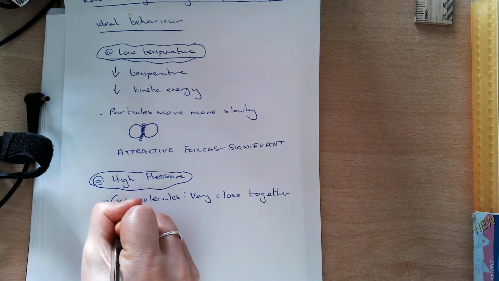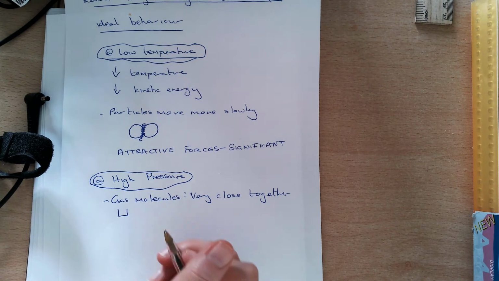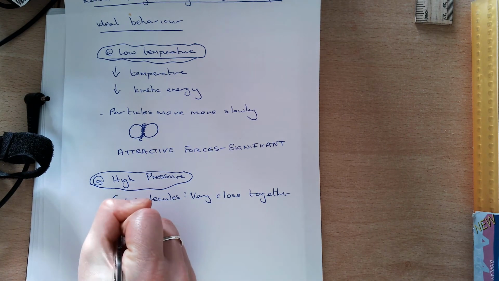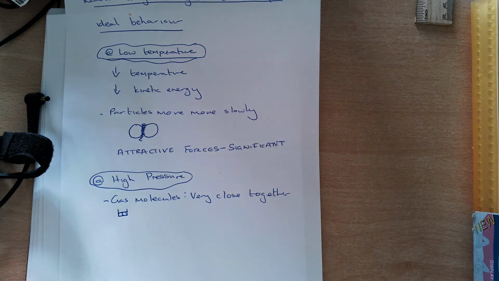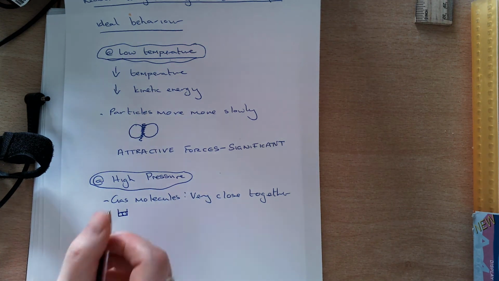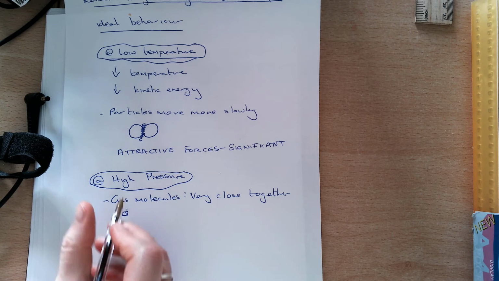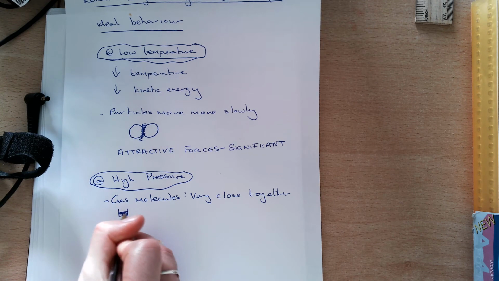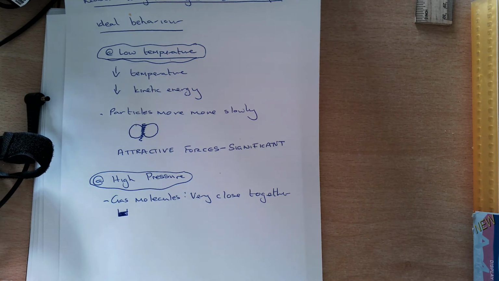So if I take my system, and this is at high pressure, and we'll just say I have two molecules or particles again in here, these are very close together. We can also see that the volume these two particles occupy is pretty much the volume of the container.